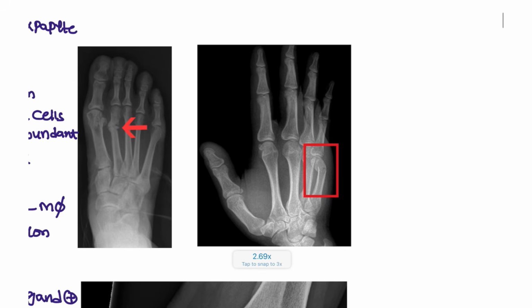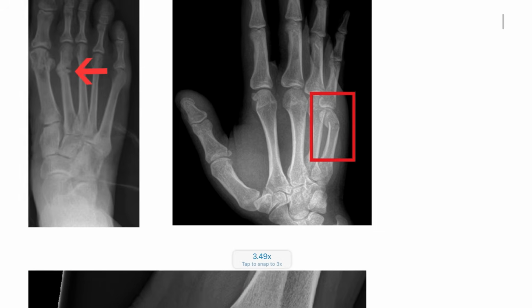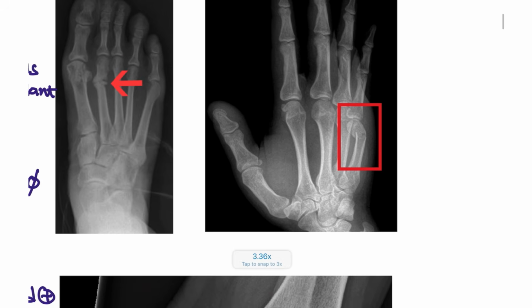Next, moving on to the other important named fractures. So here you can see this is the fracture. That means the patient is having it at the second metatarsophalangeal joint.